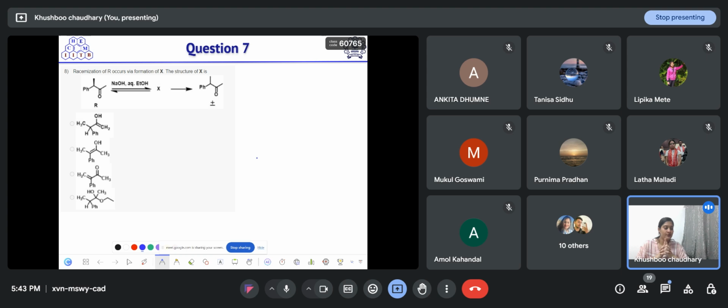First of all, base will abstract the proton. So a carbanion will generate first, or an enolate will generate first. Which is the stable enolate formed, that you have to decide. That will lead to the product formation or racemization of the product. So what are the possible protons that it can abstract? Whether it can abstract this proton or this proton. Only two acidic protons are there. So base will abstract these two protons, and then you have to decide which enolate will generate and which enolate is stable. On the basis of that you have to answer. Think about it and answer.